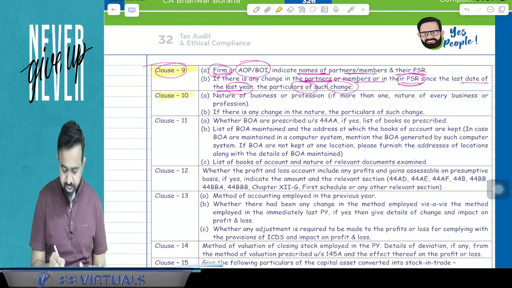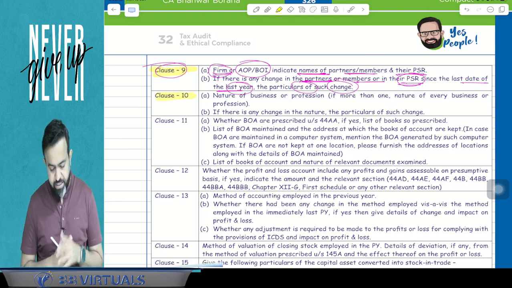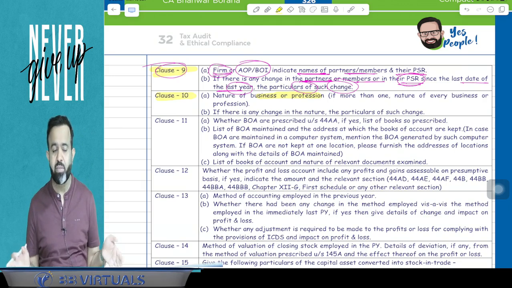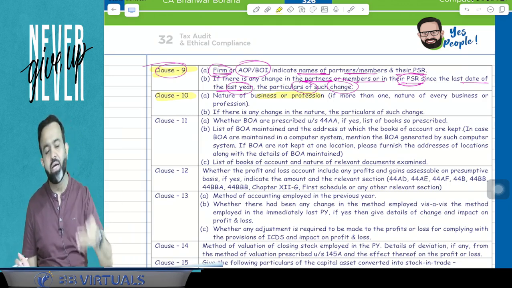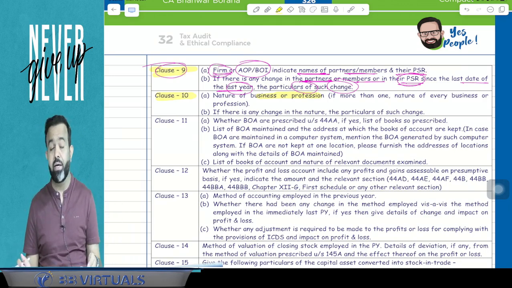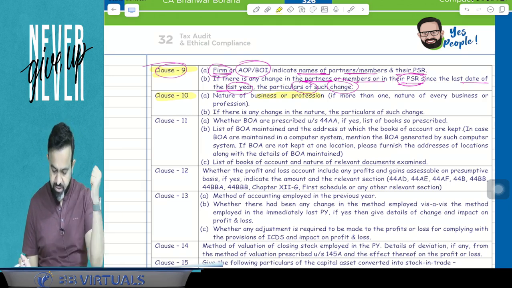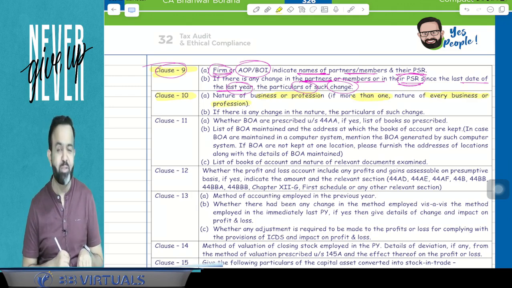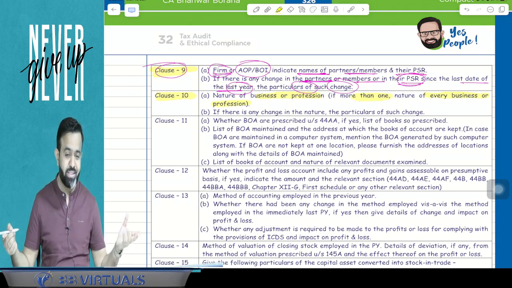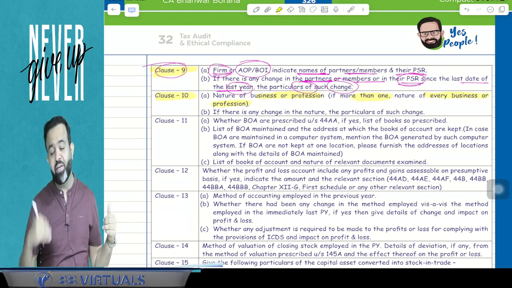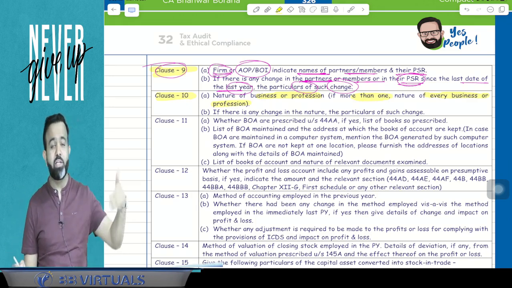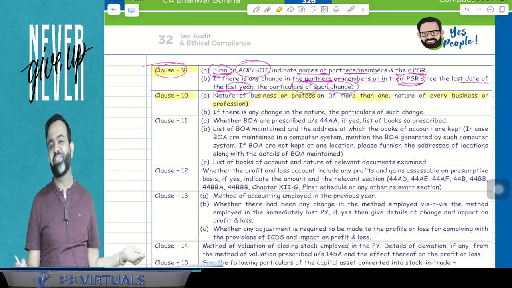Now guys, clause number 10. Clause number 10 says the nature of business and profession. Like, what is your nature of business and profession? We are into the coaching industry, so our nature of business and profession is our coaching business. If suppose there is more than one nature, then the nature of every business or profession has to be mentioned in clause number 10. Suppose we are doing 2-3 businesses, we are selling books also, then we have to mention that also. Suppose, for example, we are providing loans also, then we have to mention that also.